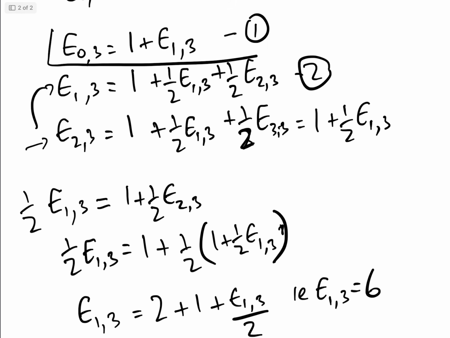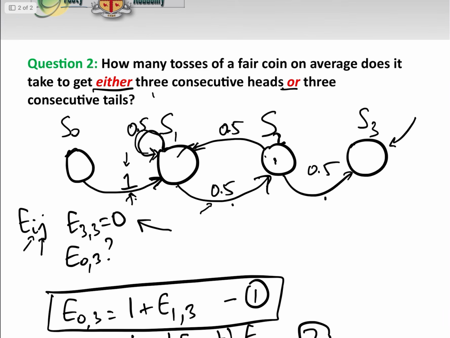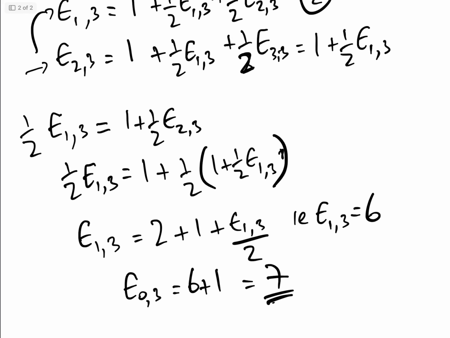And from this first equation here, E03, which is what we want, is simply 1 more than that. So therefore, E03 is equal to 6 plus 1, which is equal to 7. So basically, the expected number of coin tosses to get either 3 consecutive heads or 3 consecutive tails is 7.